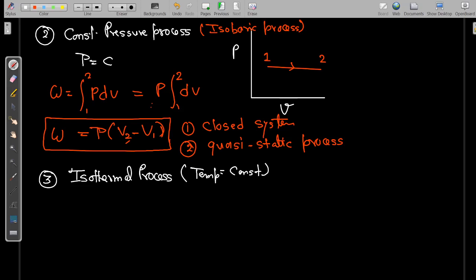And we all know that for an isothermal process, PV is equal to constant. From where does it come? It comes from the ideal gas equation.